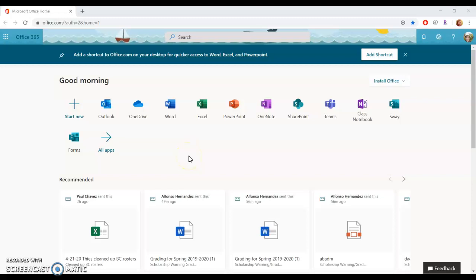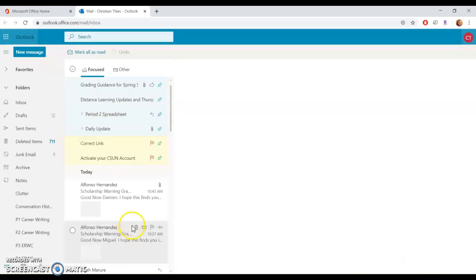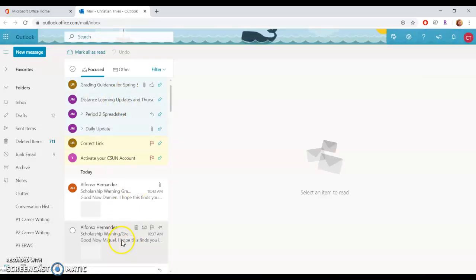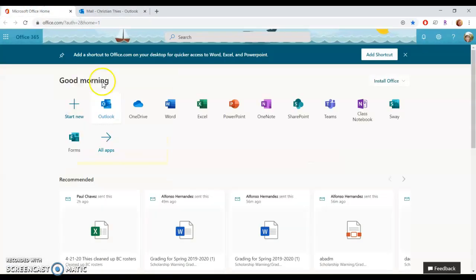Okay, first things first. Your email here is Microsoft Outlook, so I might be sending you emails from time to time in this mailbox. Please make sure you're checking your email at least once a day, just to make sure that you didn't miss anything key and important.